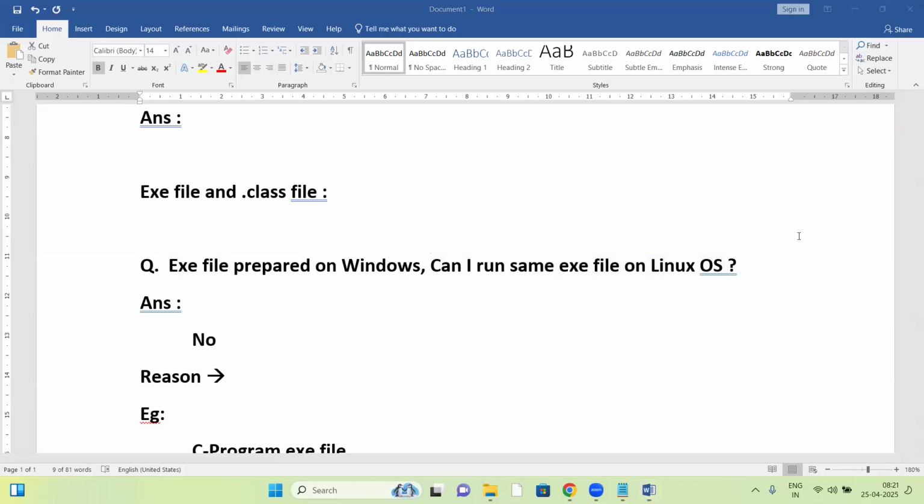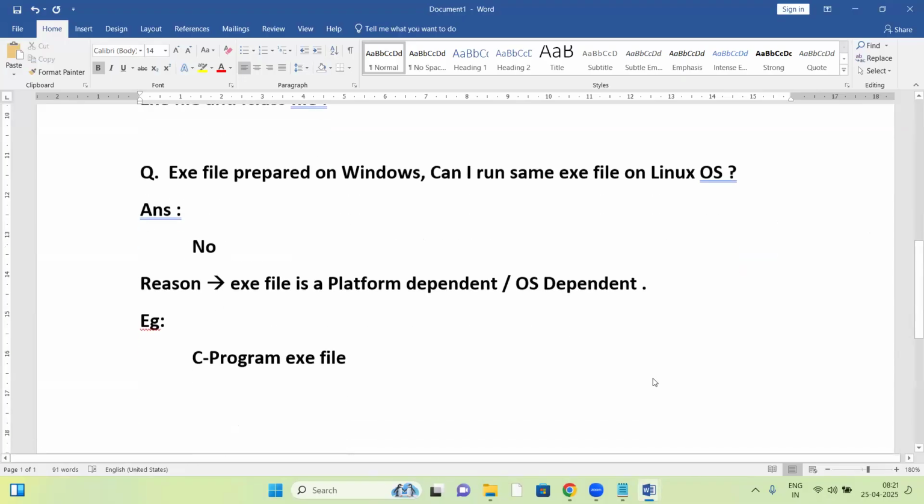Let me mute all. So the answer is no. Reason: an exe file is platform dependent or OS dependent. Even you can say platform or OS, anything. So the exe file is OS dependent.